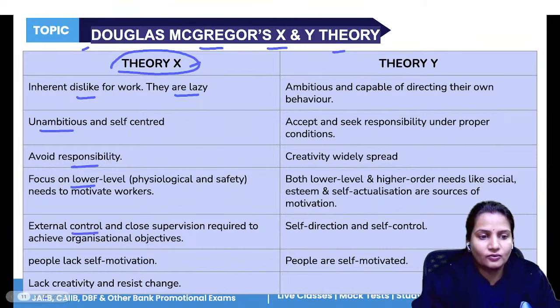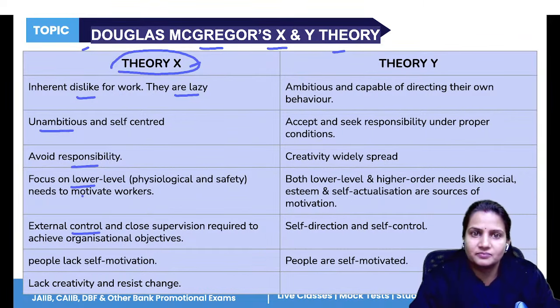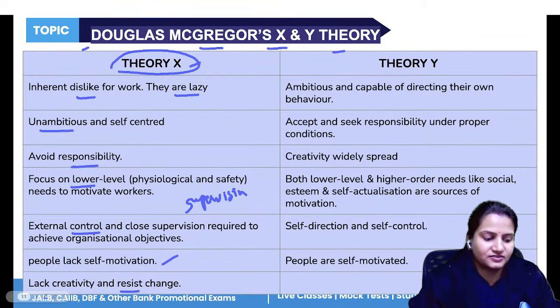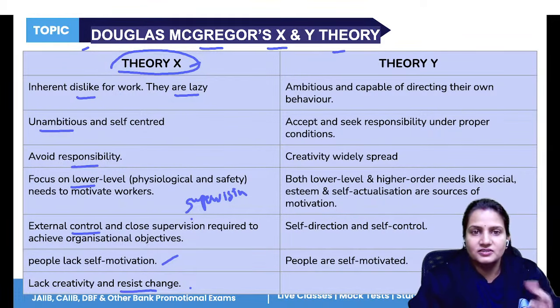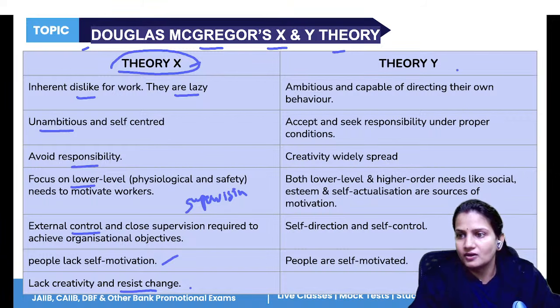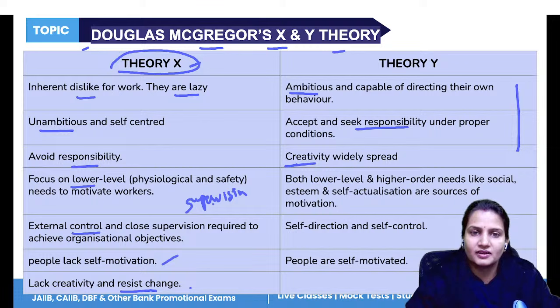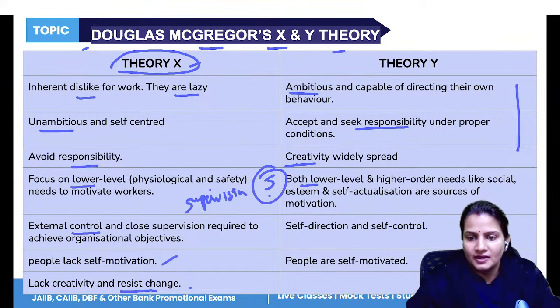Then external control, so they want people to always guide them, always supervise them, so they need more and more supervision. Control from the top authority, lack of self motivation, and they resist change. If any changes the company is making, such employees will always stay backward, they always want to resist such change. Now, on the other hand, theory Y: they are ambitious, they take more and more responsibility, they are more creative, they give more ideas, they do more brainstorming. Such employees want to fulfill all five levels of the hierarchy of needs: self-directed, controlled, and self-motivated.